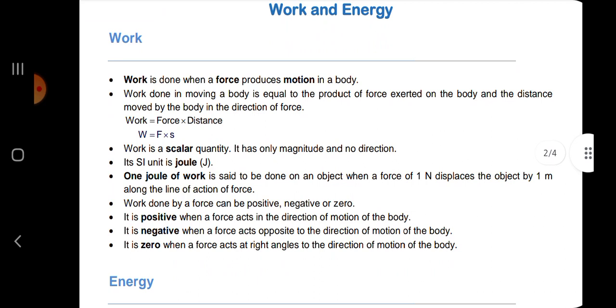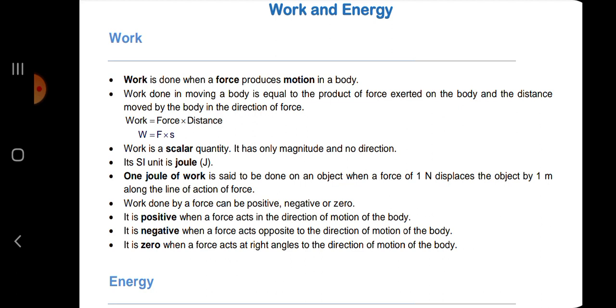Work. What is work? Work is done when a force produces motion in a body. Work done in moving a body is equal to the product of force exerted on the body and the distance moved by the body in the direction of force. Work is equal to force into distance, that is F into S. It is a scalar quantity, having only magnitude and no direction.